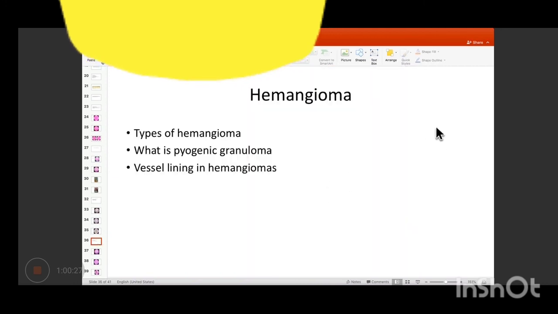Right. Lastly, what is pyogenic granuloma? Or is pyogenic granuloma a true granuloma? Again, this you're asked in the Viva whenever you're given a slide of granuloma. Yeah, so pyogenic granuloma is actually not a true granuloma. It is actually lobular capillary hemangioma. It is simply another name for lobular capillary hemangioma.